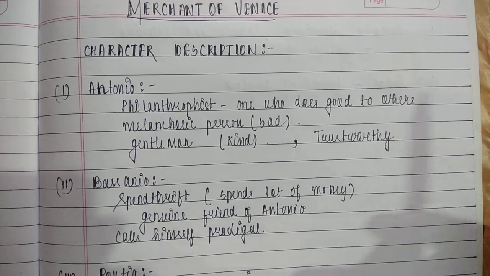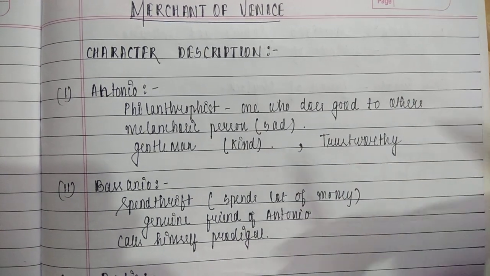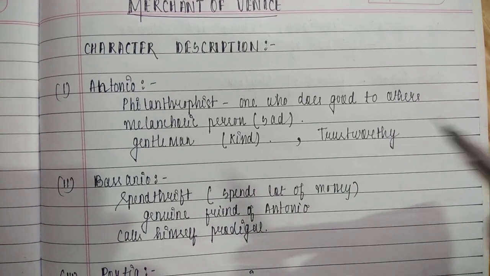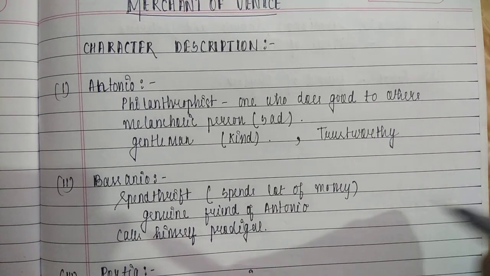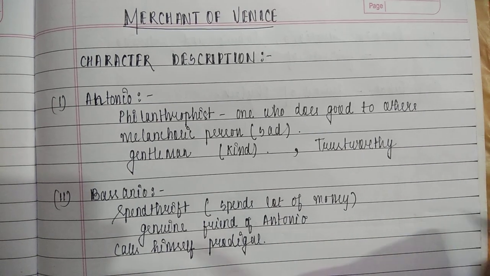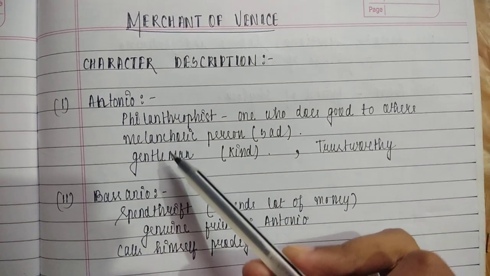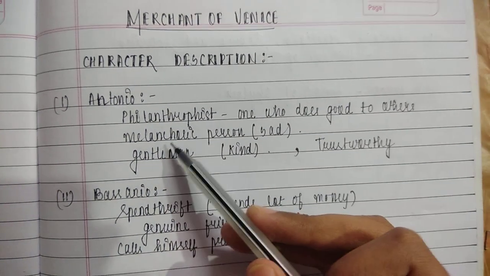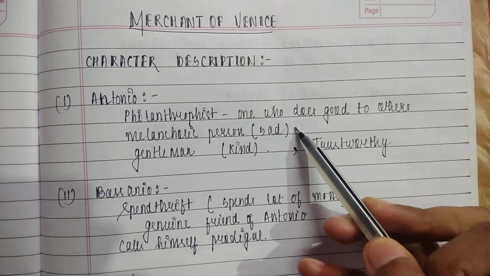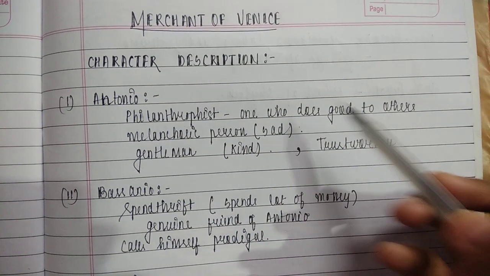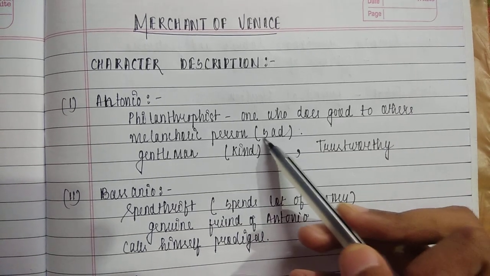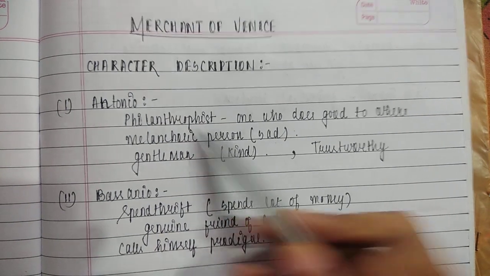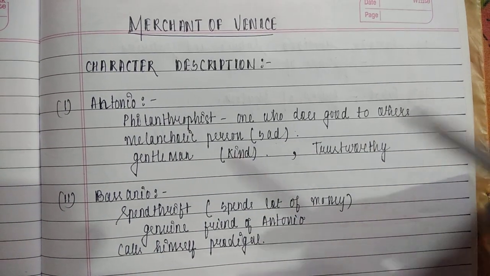This is his character description, and his character is philanthropist. What does a philanthropist mean? It means a person who always does good to others. In short, Antonio was the one who was always good in behavior and work to his friends. Okay, and one more very important character of Antonio was that he was a melancholic person. Melancholic means sad. Okay, so we being ICSians don't use such very easy words, sad. So we should always use melancholic instead of sad, which would help us fetch marks in board exams.